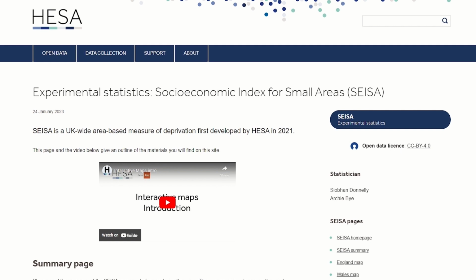Hello, and welcome to the landing page for the interactive maps of the Socioeconomic Index for Small Areas. The Socioeconomic Index for Small Areas, also known as SESA, is a UK-wide area-based measure of relative deprivation that was first developed by HESA in 2021. This front page has been designed to provide users with links to key materials associated with the measure of deprivation we have created.